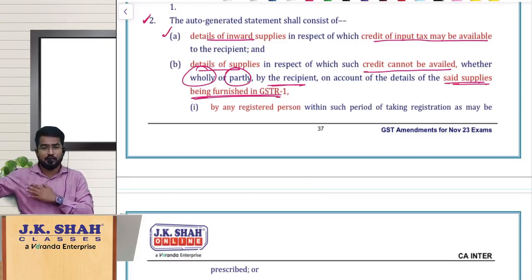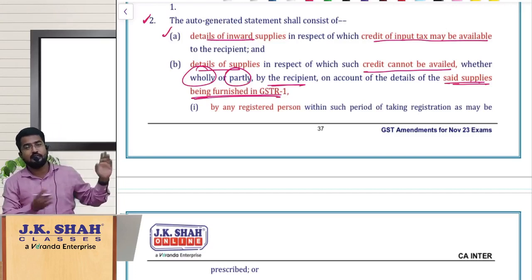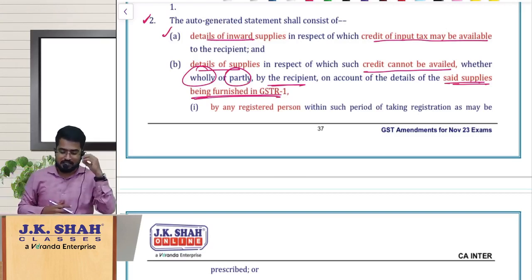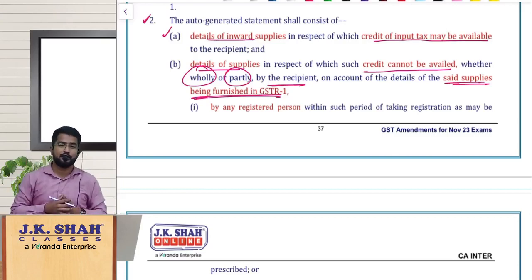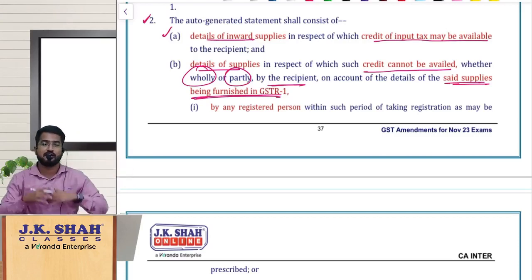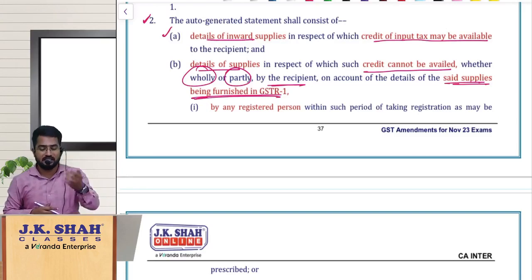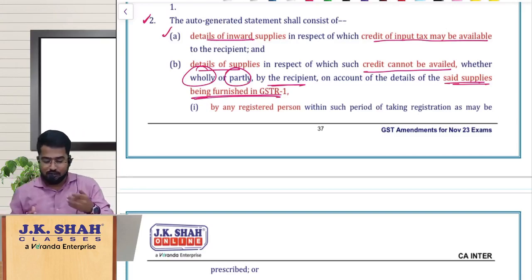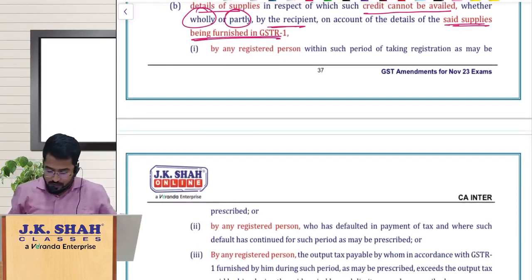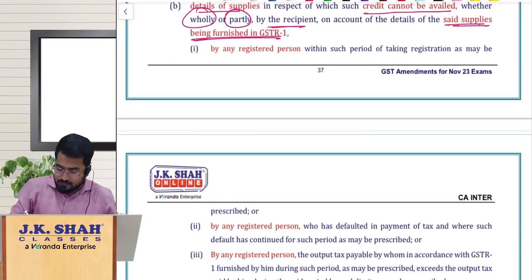Just like when you are getting married, they will do background verification, or when you are going for a job, they will do background verification, right? The same way here, you should do background verification when you are making purchases from anybody under GST: whether this fellow is a good supplier or not, whether he is filing all his returns properly or not, paying his taxes properly or not. Like that, you should do a background verification for the supplier from whom you are purchasing, and then proceed. Okay, so now see, from which type of person if you purchase, the ITC will not be allowed for you? By a registered person.